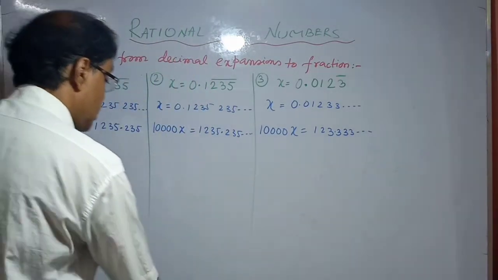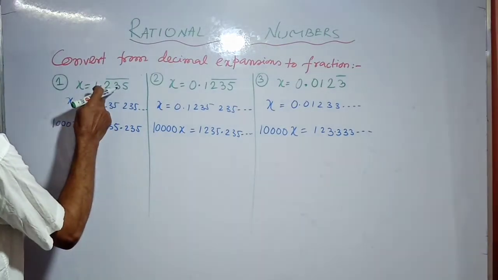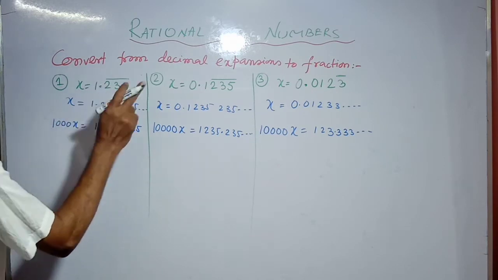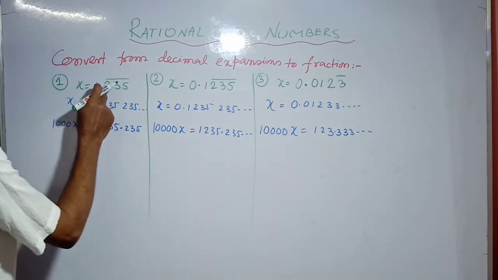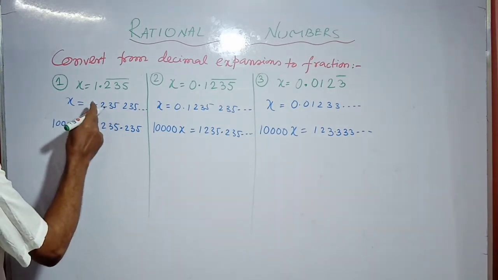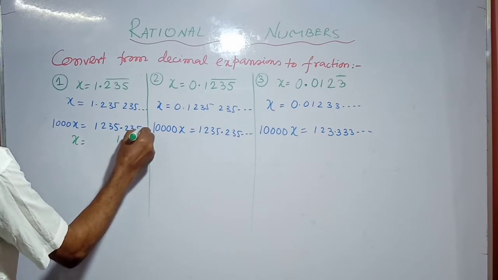Now also the non-repeating digit after the decimal, therefore we only write x equals 1.235 and continue.